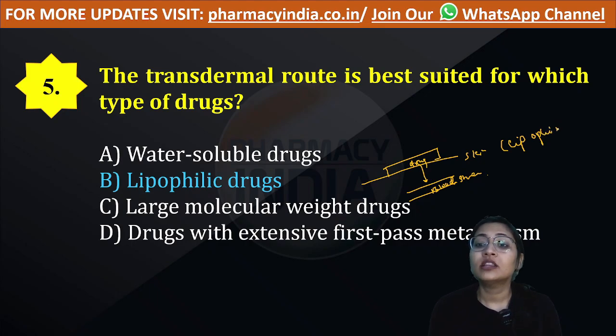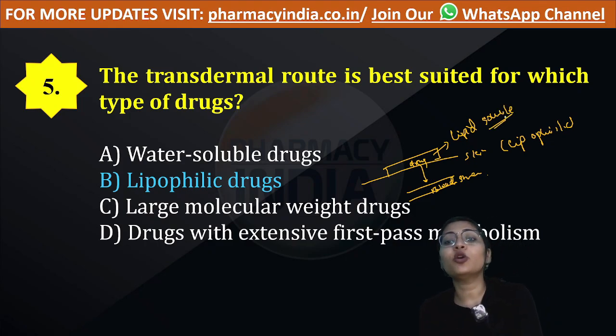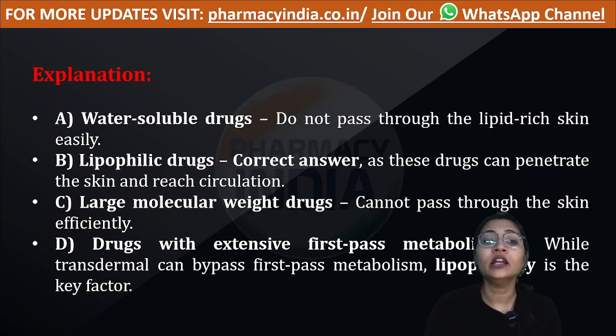So the drug should have the property of being lipid soluble. A drug that is soluble in lipid would only pass through the skin membrane. So the drug should be lipophilic in nature.